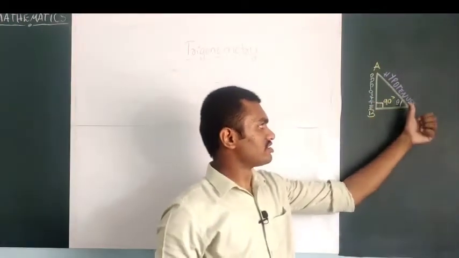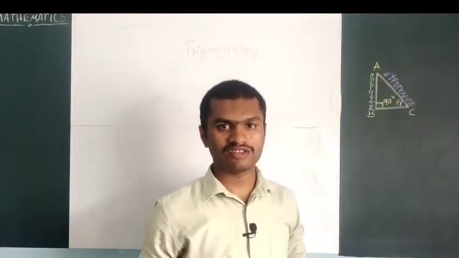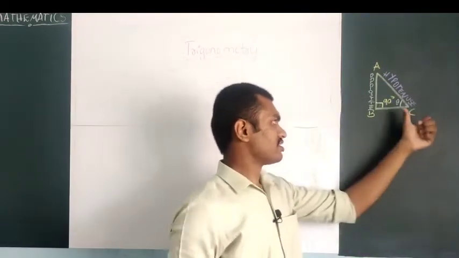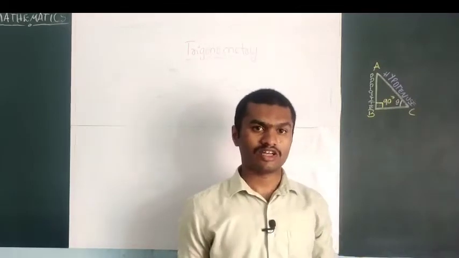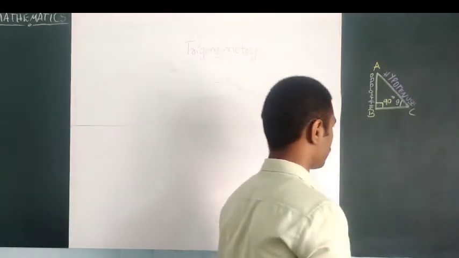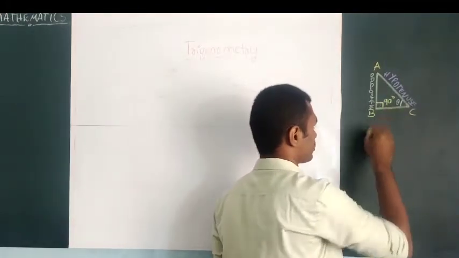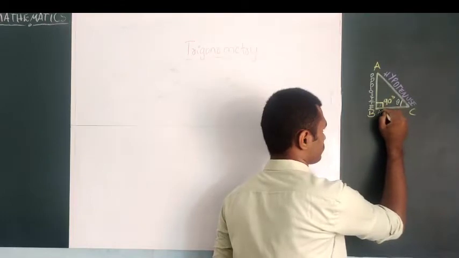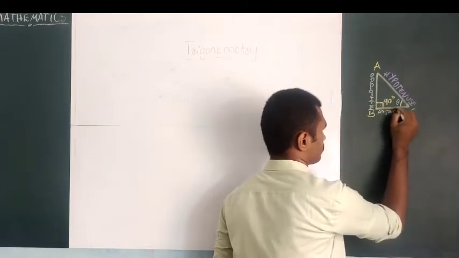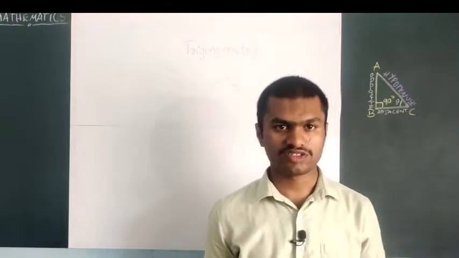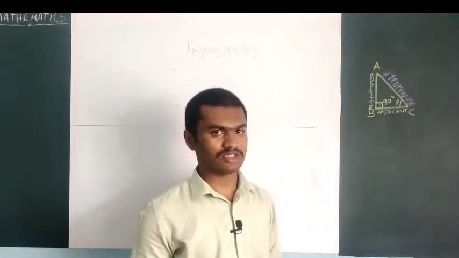Now the side which is opposite to angle theta is called the opposite side. The side on which theta is lying, that is the adjacent side. So which is the adjacent side here? This one. This is the adjacent side. Now you have got an idea about hypotenuse, adjacent and opposite, right?